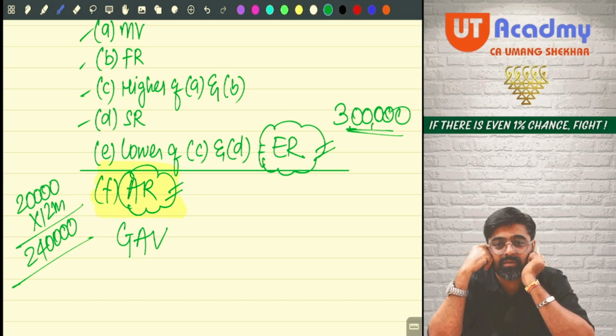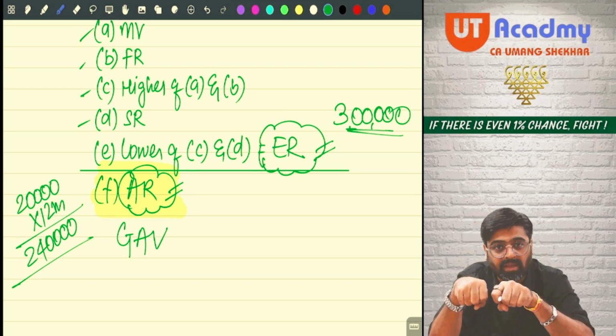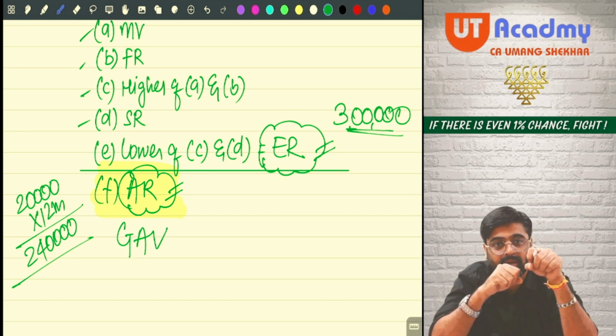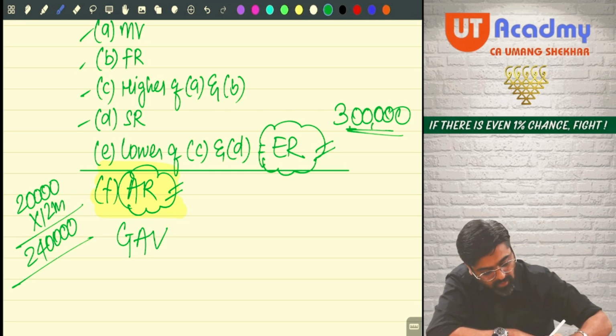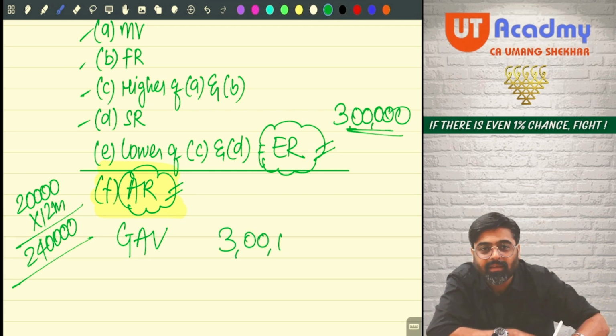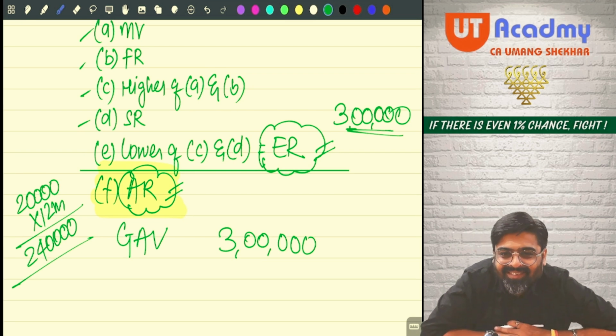In this case, the actual rent earned by you is not the rent earning capacity. The expected rent determined by us is the rent earning capacity. What will be the GAV over here? 3 lakhs. So will the actual rent be taxable?